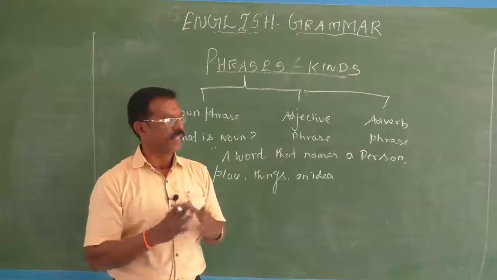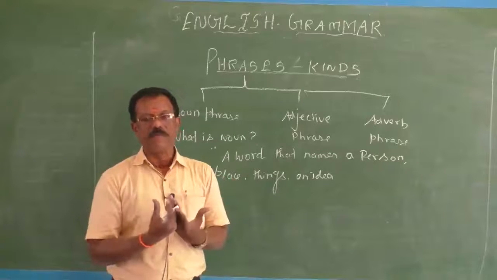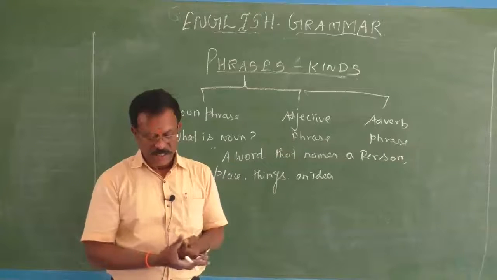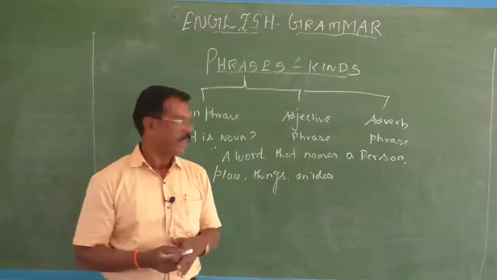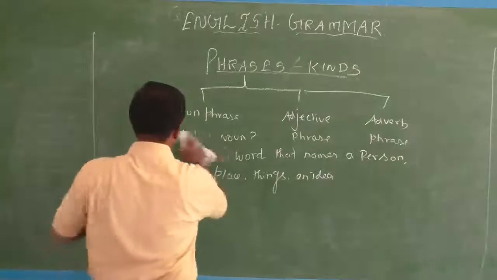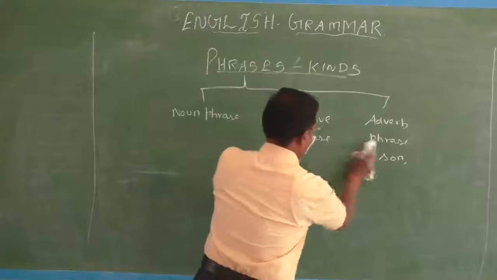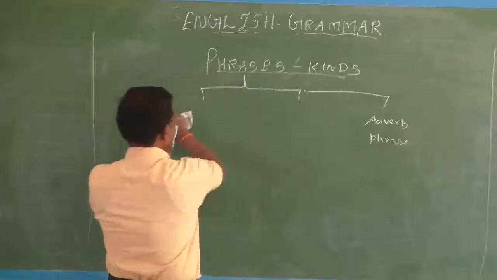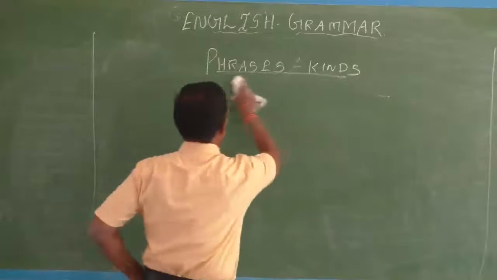So a noun phrase is a kind of phrase. It is made up of a noun and its modifiers. It functions like a noun in a sentence. That is called a noun phrase. Okay, fine. Then what is a noun phrase? A noun phrase is a phrase that does the function of a noun in a sentence. Don't forget the definition, children. You should know it.